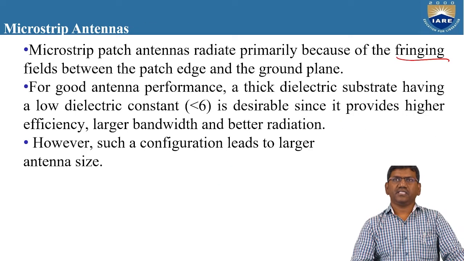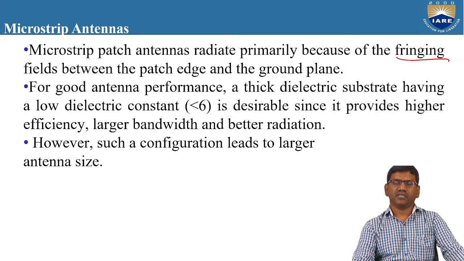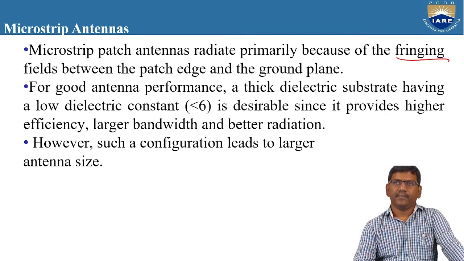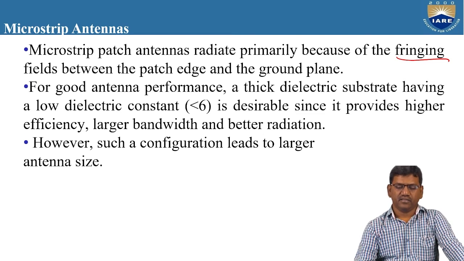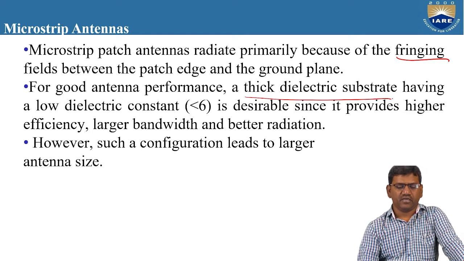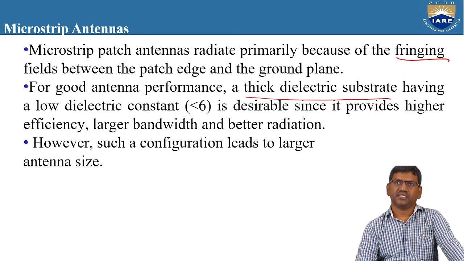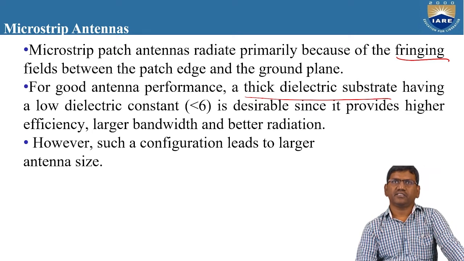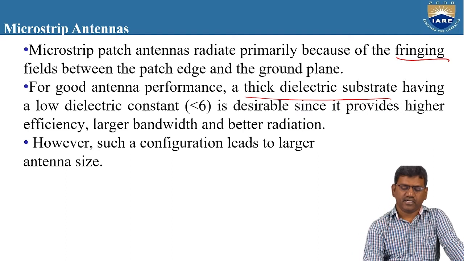Microstrip patch antennas radiate primarily because of the fringing fields between the patch edge and the ground plane. For good antenna performance, a thick dielectric substrate having a dielectric constant less than 6 is desirable. Right? It provides higher efficiency, larger bandwidth and better radiation.